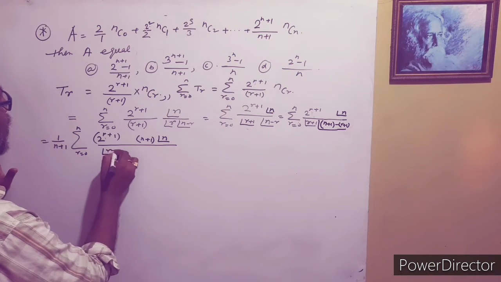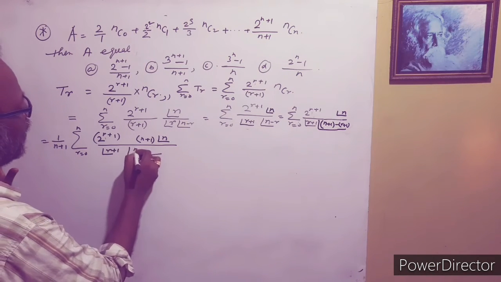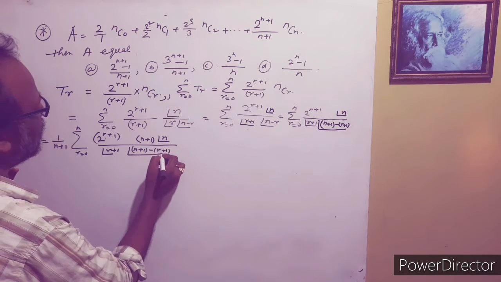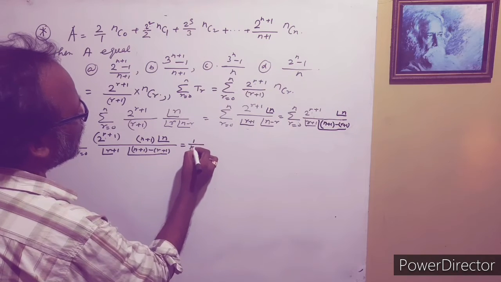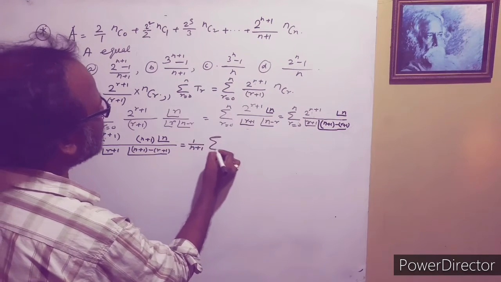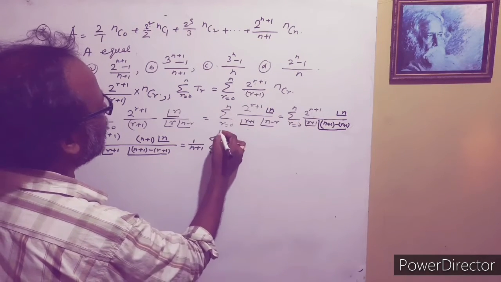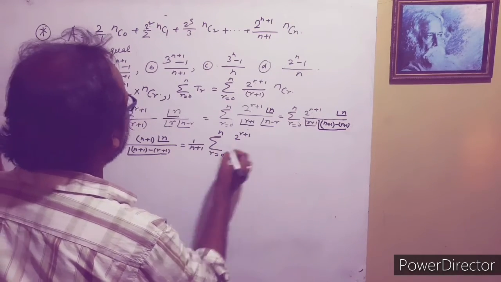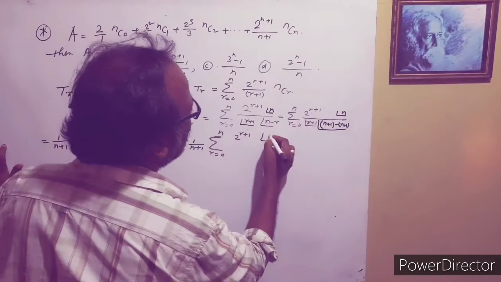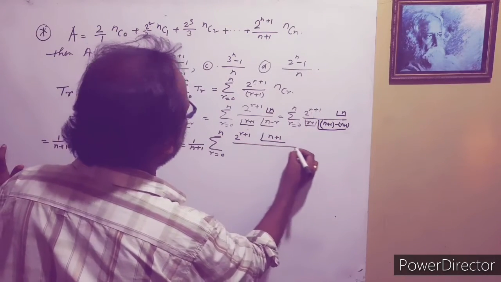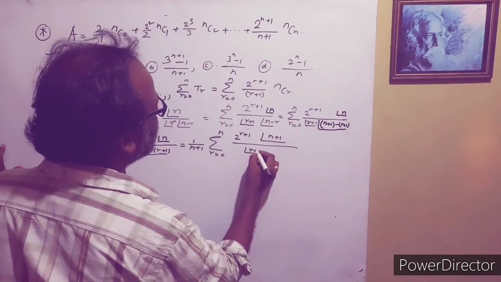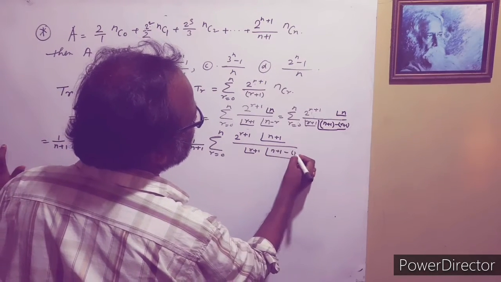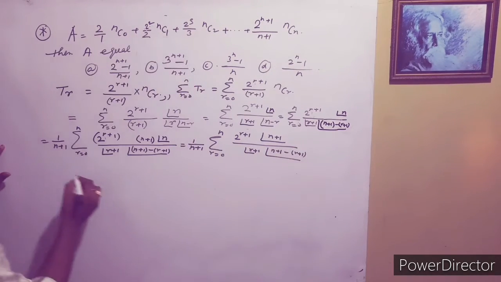This is factorial r plus 1, and factorial n plus 1 minus r plus 1. So that is 1 by n plus 1, summation r equal to 0 to n, 2 to the power r plus 1, factorial n plus 1 by factorial r plus 1, factorial n plus 1 minus r plus 1.